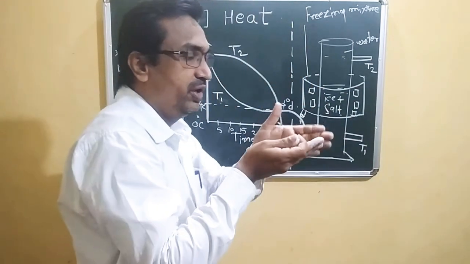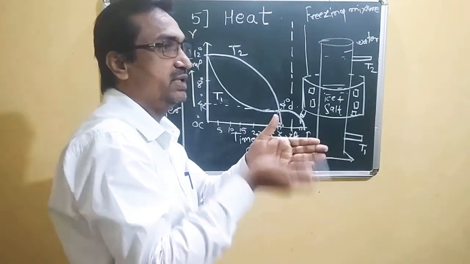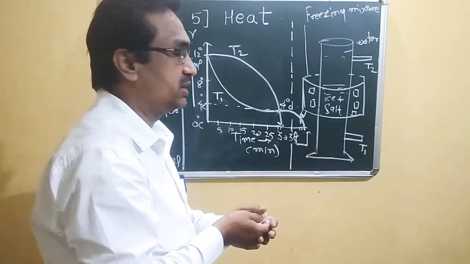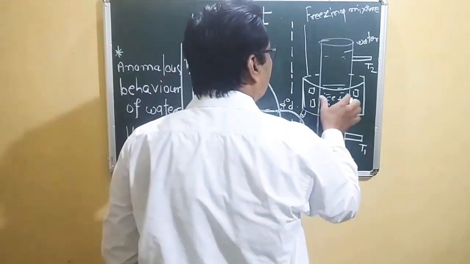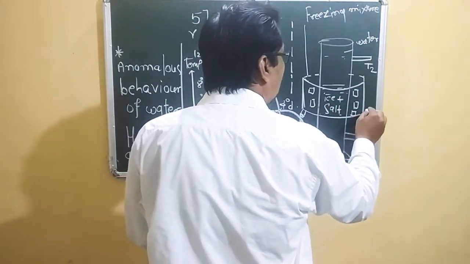Volume decreases means its density increases, and due to increasing density, it goes towards the lower part.